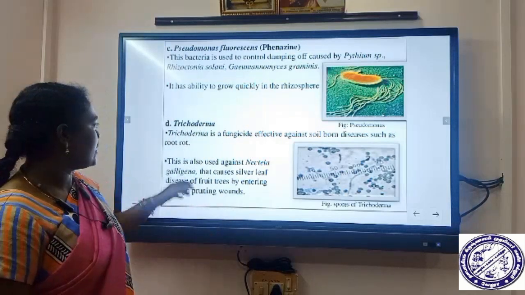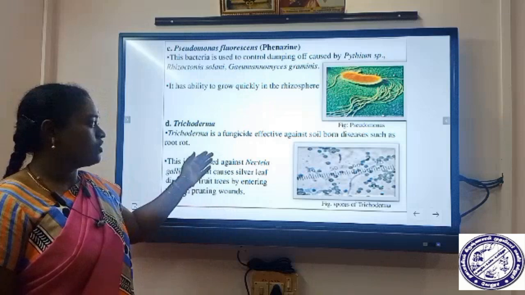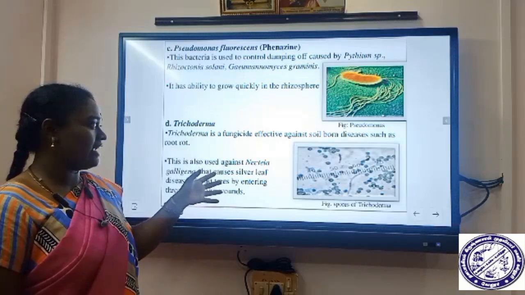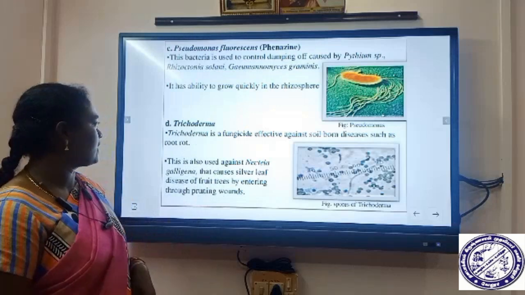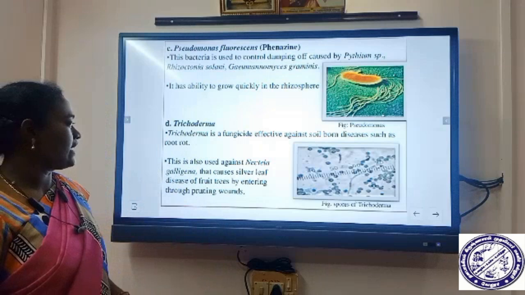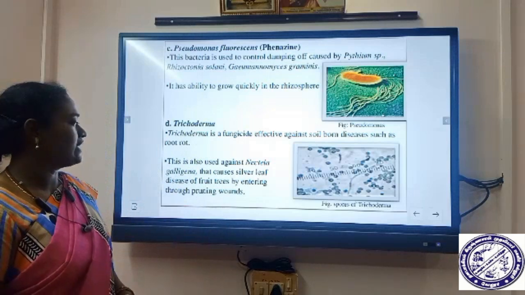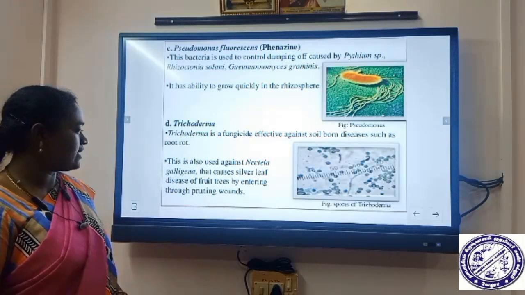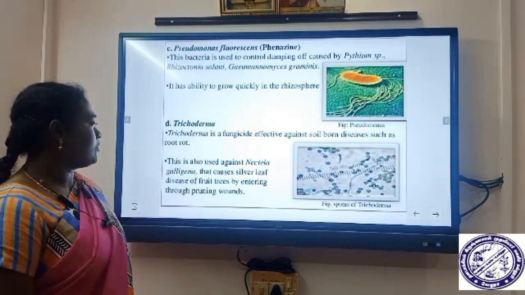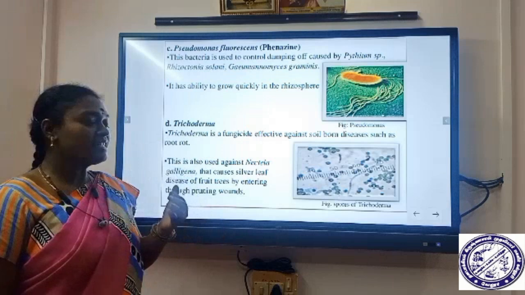Next example, Trichoderma. It is a fungicide. This also acts against soil-borne diseases like root rot. It is also used against Nectria galligena, which causes silver leaf disease of fruit trees by entering through pruning wounds. So Trichoderma can also be used to control silver leaf disease.